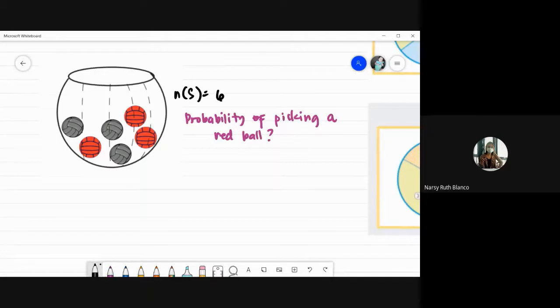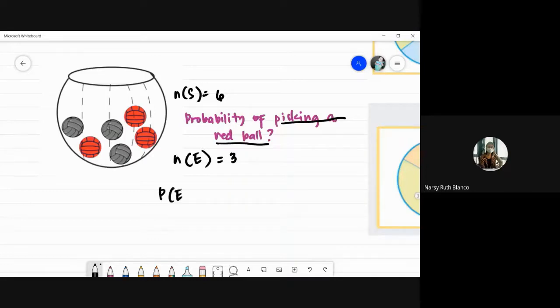So our event here is picking a red ball. What would be the number of favorable outcomes? 3. Good job. Okay, ang ating number of favorable outcomes is 3.